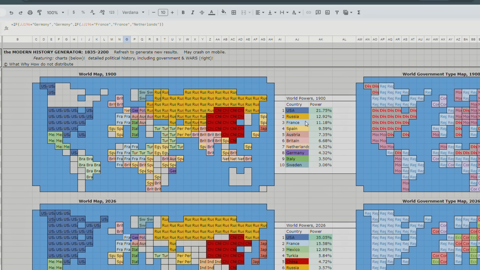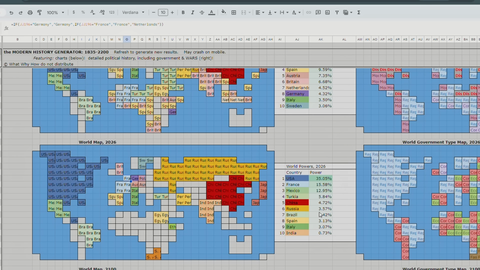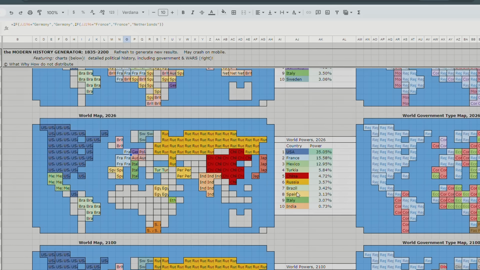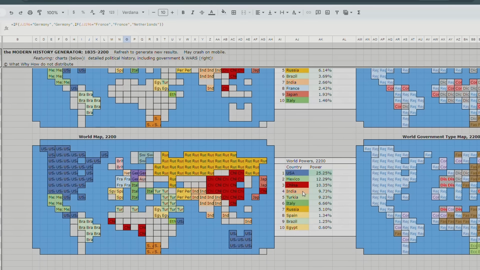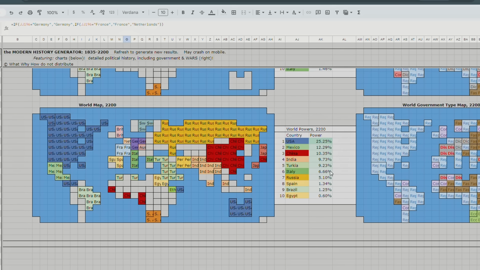But France is 3rd, then Russia drops way down to 6th place in 2026. Instead, it's France, and Mexico is 3rd place. Look at Mexico. Does France? Nope, France drops down to 8th place. Mexico is number 2 in the world in 2100, and number 2 in 2200 as well. So that is good for Mexico.